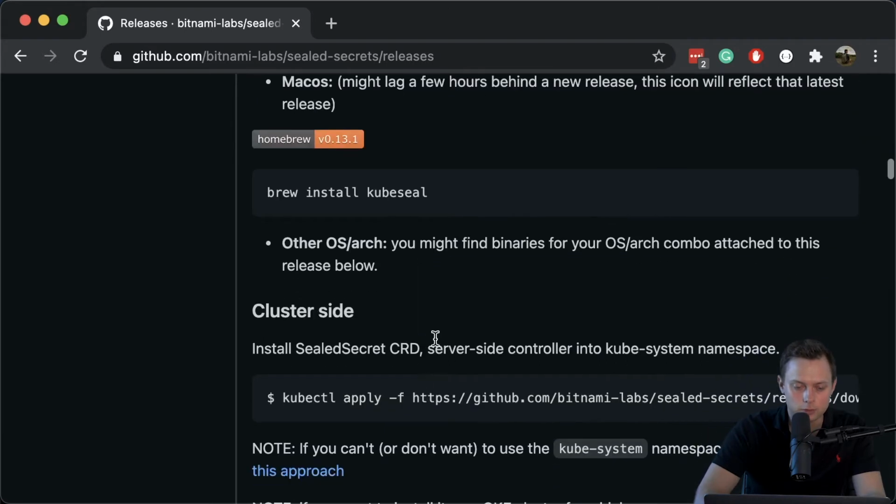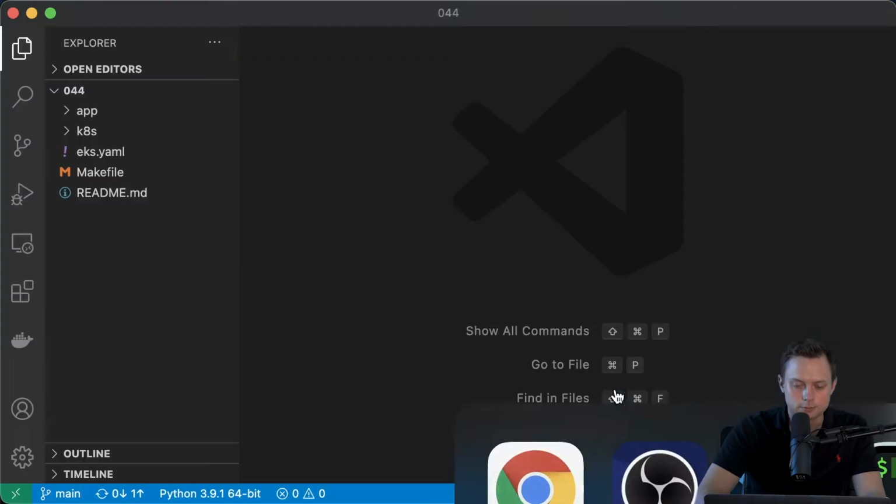All right, and also on the cluster side, we need to deploy the sealed secret controller to the Kubernetes cluster. And those are the original files for this version that I used to deploy it. So let's get started.